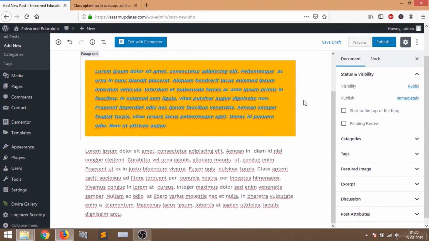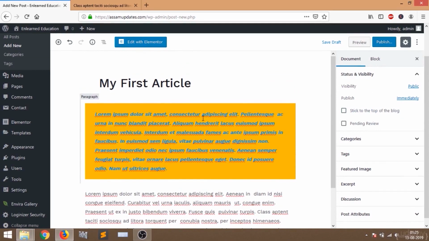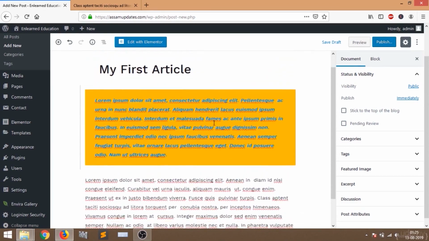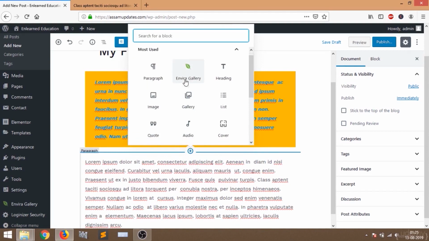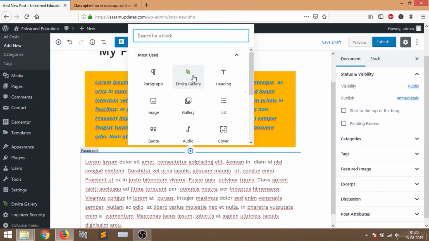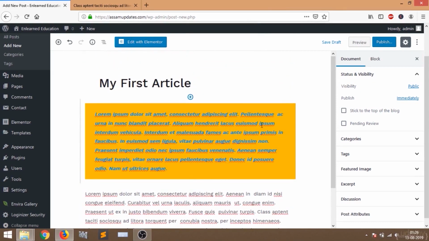When you are done with your article, that means if you have finished writing your blog post, just click on publish. You can also add images. If you want to add images on any section, just click on this plus button. Then you can add a gallery, or you can add a single image by clicking on this image. I'm not going to add any image here. I'm just going to publish this post. Let's click on publish.